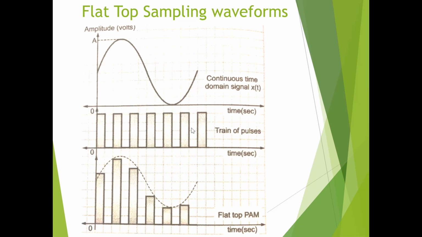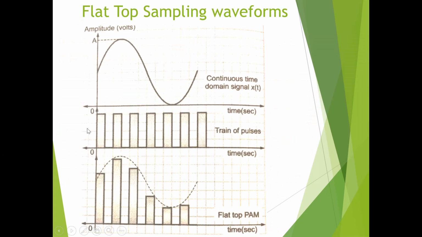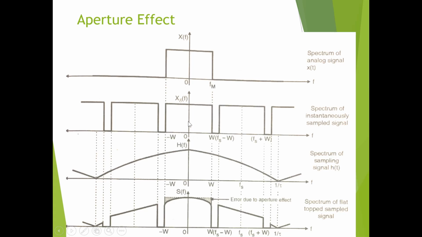Then for the flat top sampling waveforms we have seen, the aperture effect is the main effect here. We can find the spectrum of our signal X of f, then X delta of f, the spectrum of the sampled signal, and H of f, the spectrum of the sampling pulse h of t.